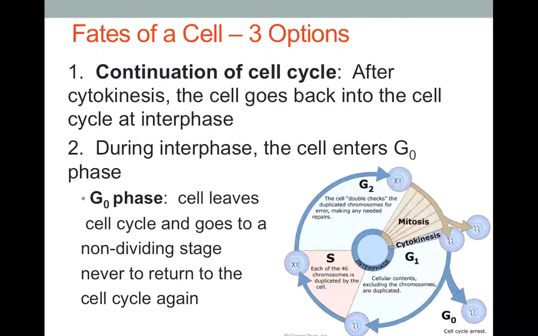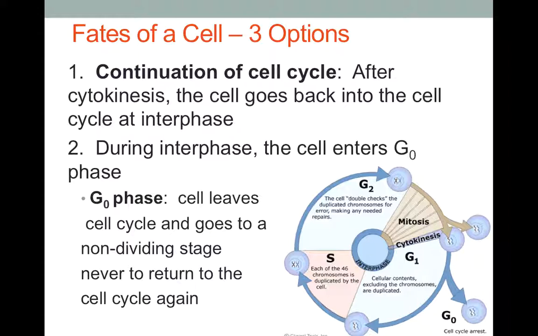So examples of cells that go into G0 phase are those specialized cells that we talk about that stem cells are going to create. So when a cell leaves the cell cycle and goes to G0 phase, it's usually because signals were received that that cell needs to actually specialize and turn into something like the muscle cell that I showed you in class. That's so highly complex that it will never be able to divide again. It's just too far gone. It's too crazy. It can't divide.